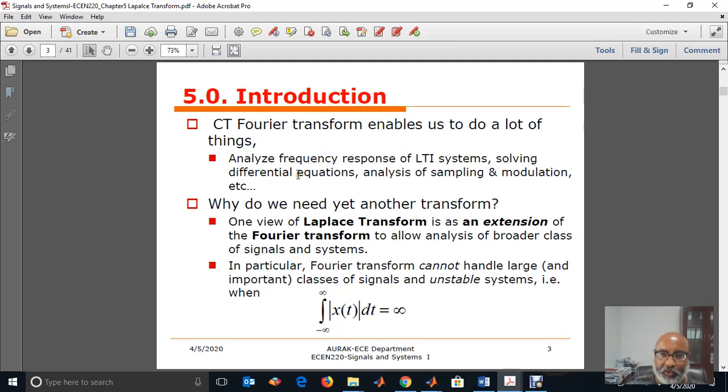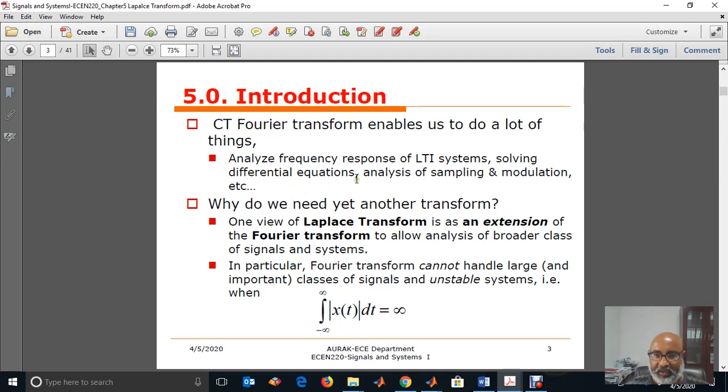We can solve different systems described by differential equations in the frequency domain, and we can change from frequency back to time domain. After we analyze in the frequency domain, we can go back to the time domain.